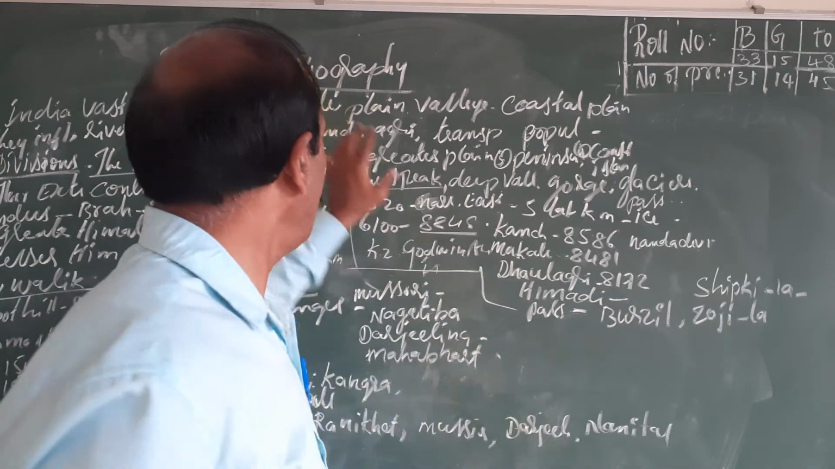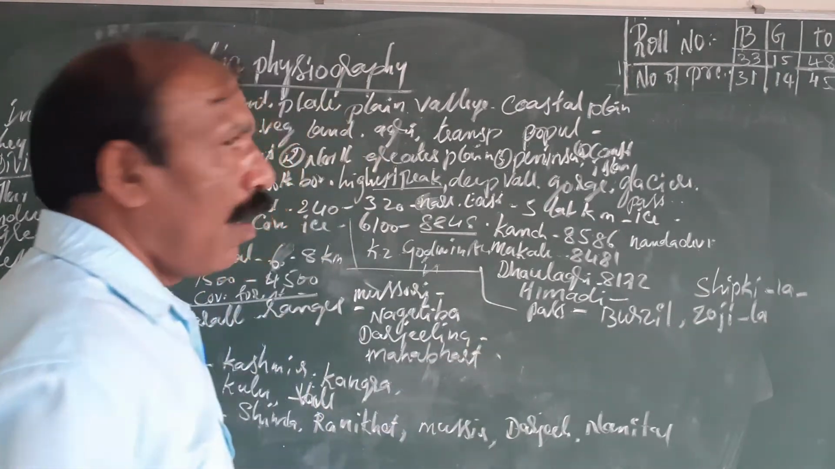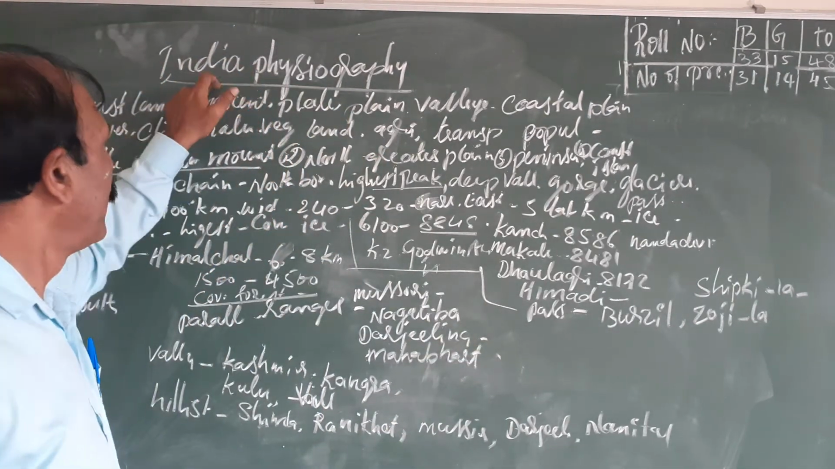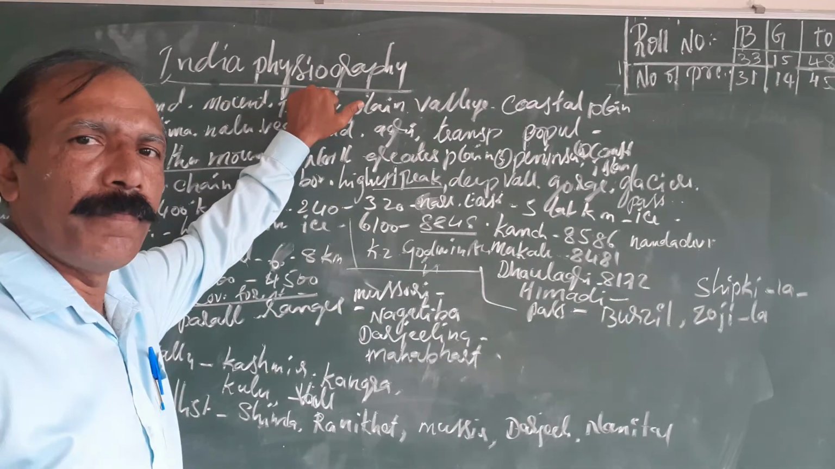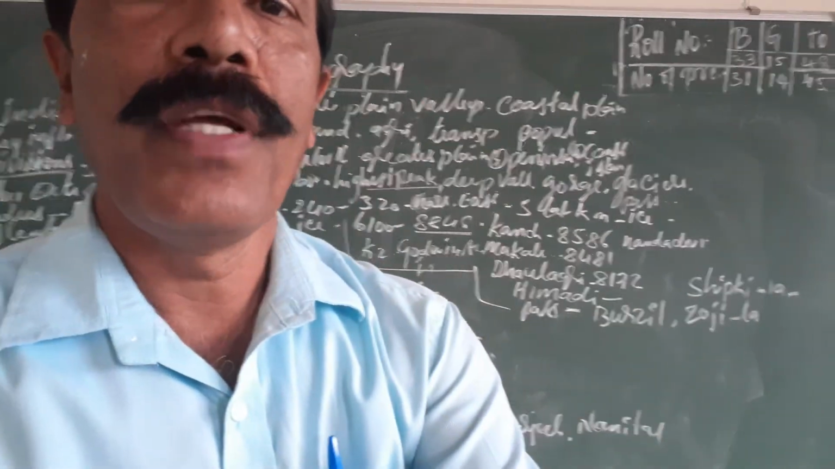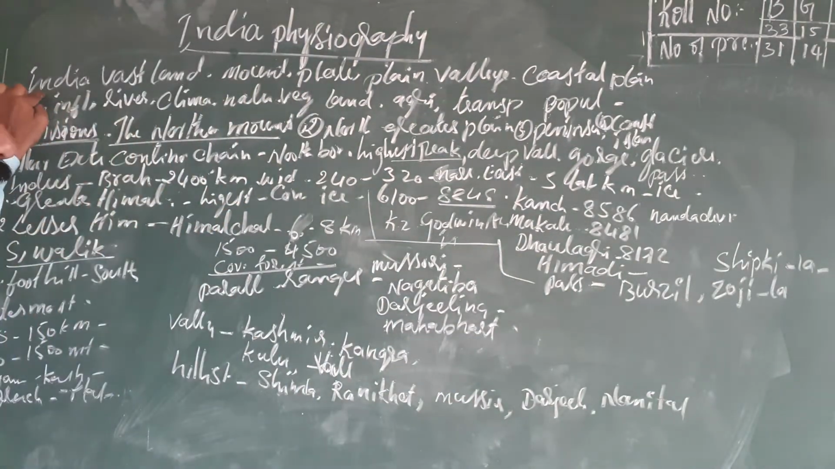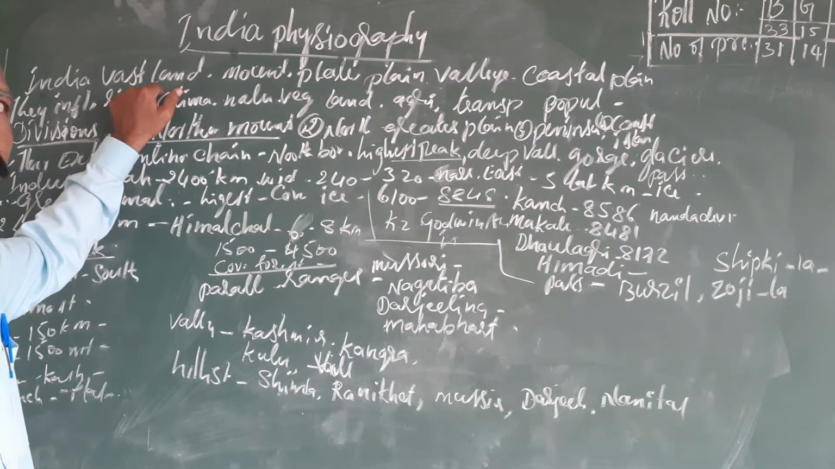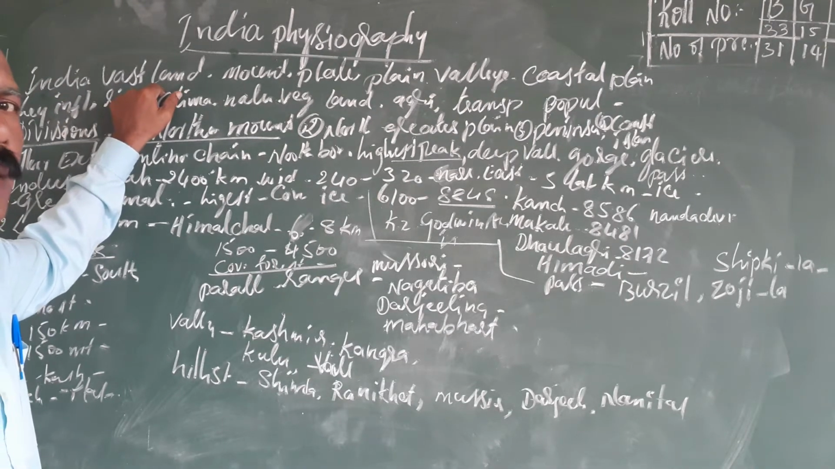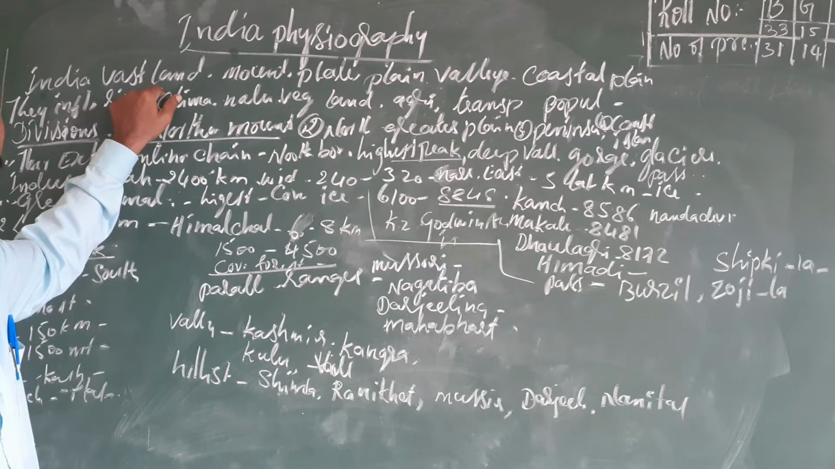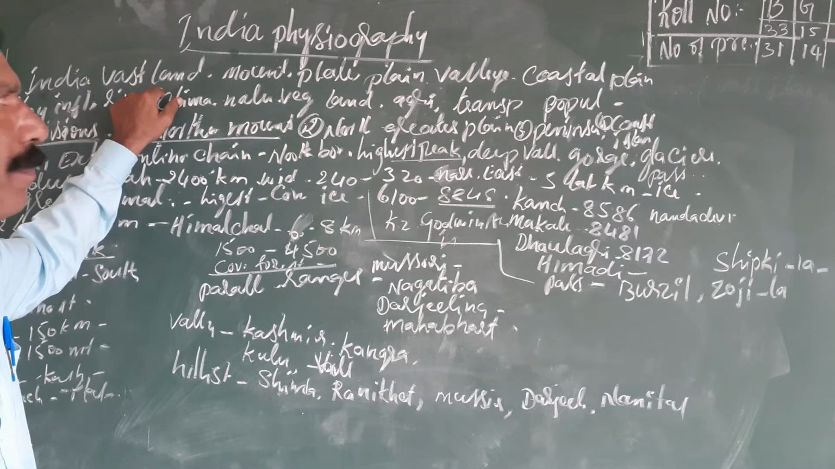Children, today we learn our second lesson of geography, Indian physiography. In Indian physiography, we learn about the land surface of India. India is a vast, huge land. India is the seventh largest country area-wise.